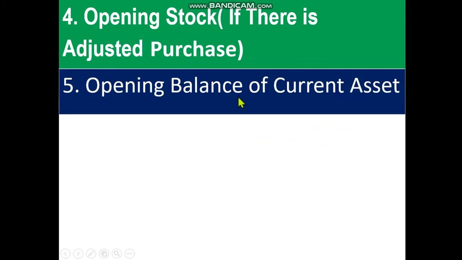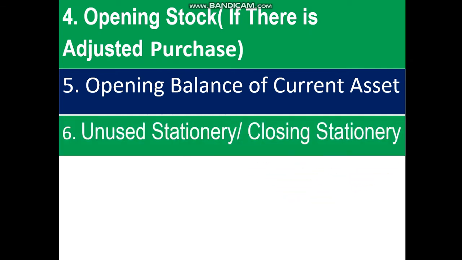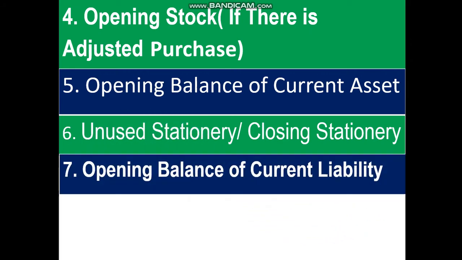Now opening balance of current asset. Dear student, if there is any opening balance of current assets like furniture, cash in hand, cash at bank, debtors, that will not be recorded in the trial balance. Dear student, unused stationery also will not be recorded in the trial balance. Opening balance of current liability.